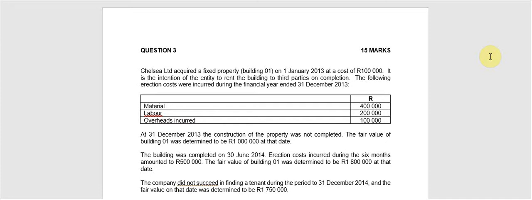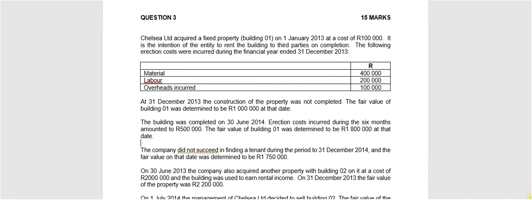We can read together. The question says that Chelsea Limited acquired fixed property called Building 01 on 1 January 2013 at a cost of 100,000 Rand. It is the intention of the entity to rent the building to third parties upon completion. The following erection costs were incurred for the year ended 31st December 2013. So they show material, labor, and overheads that were required in order to complete the build of this specific building 01.